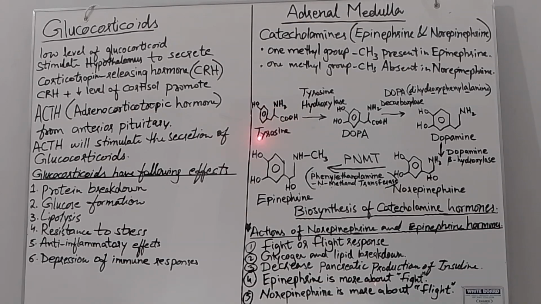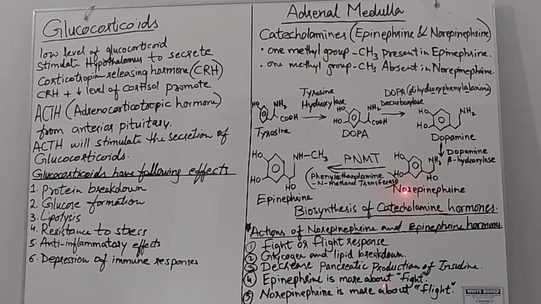This enzyme will convert tyrosine into DOPA, dihydroxyphenylalanine, and this DOPA will convert into dopamine with the help of decarboxylase enzyme. This dopamine will convert into norepinephrine with the help of dopamine beta hydroxylase enzyme, also called DBH.